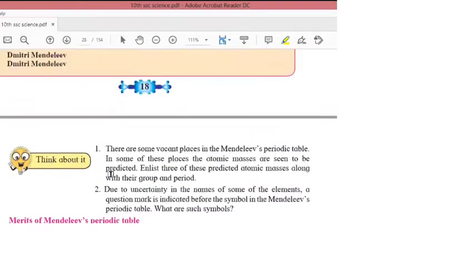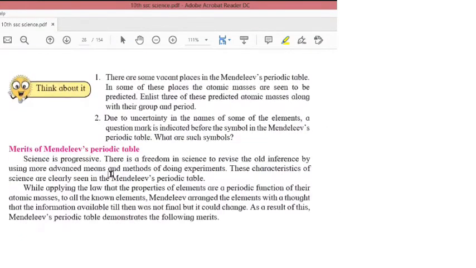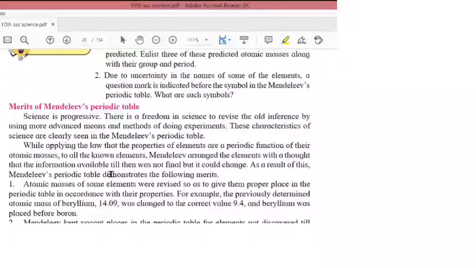Okay, now what are the merits of Mendeleev's periodic table? Now what are the merits? Merits means advantages. Okay, or what were the important points from the Mendeleev's periodic table? Science is progressive. There is a freedom in science to revise the old inference by using more advanced means and methods of doing experiments. These characteristics of science are clearly seen in Mendeleev's periodic table.